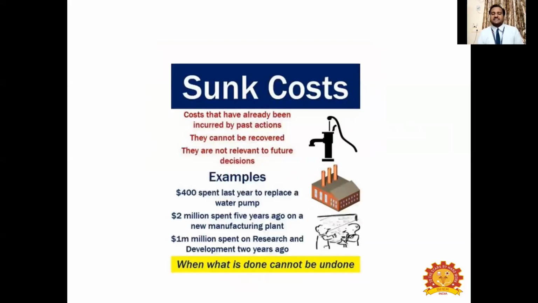The next cost is sunk cost, right? It is more like a one-time investment. You will invest only once for a particular capital, but you will not use it very often. You can take an example like a paddy thresher. A paddy thresher is used to separate paddy husk and paddy grains. So only whenever it is harvesting time will you make use of this capital.